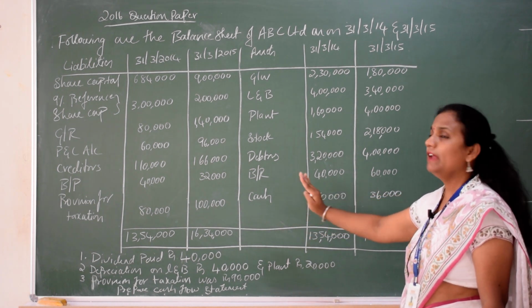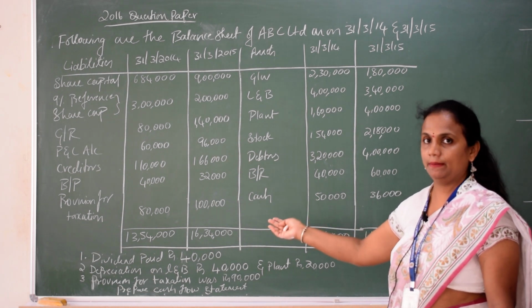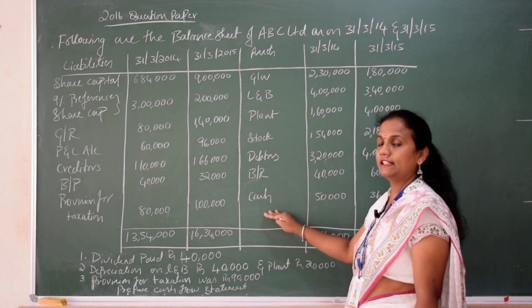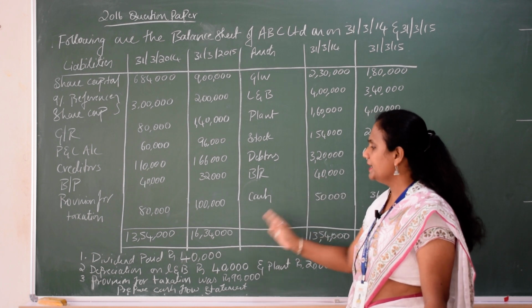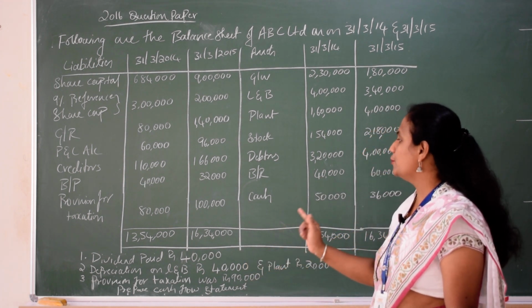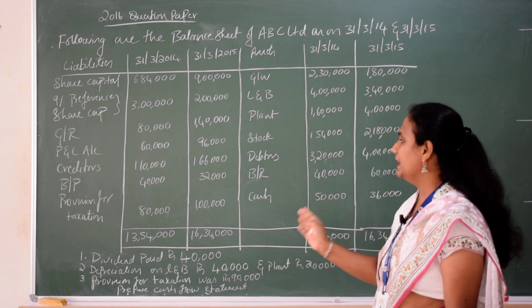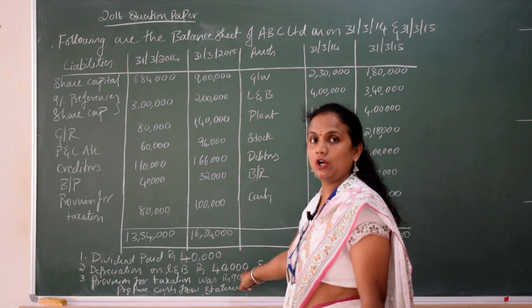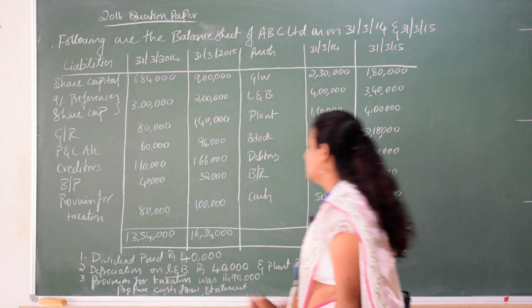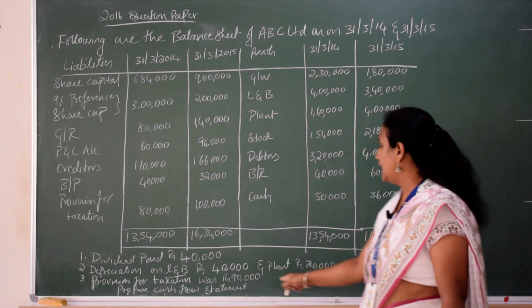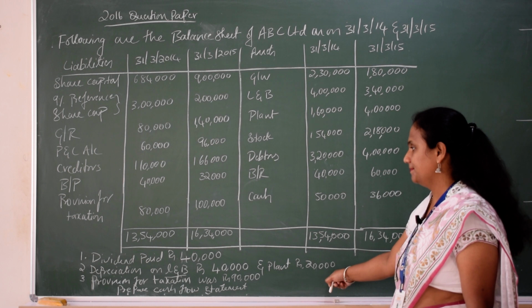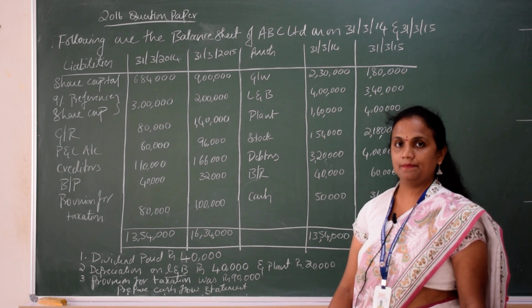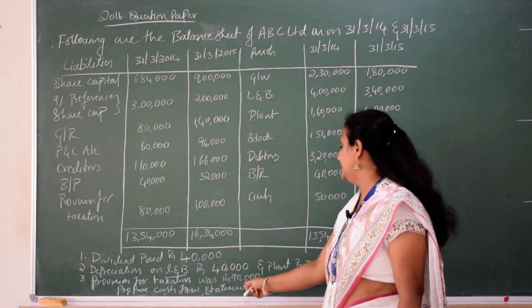Here we have only cash. We do not have any cash equivalent because we do not have a bank balance or marketable securities. This is the only cash item we have, and it is considered in the cash flow statement. Next, there are adjustments given: dividend paid rupees 40,000. Then depreciation on land and building rupees 40,000 and plant rupees 20,000. Next, provision for taxation was rupees 90,000.